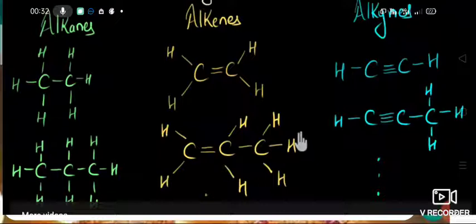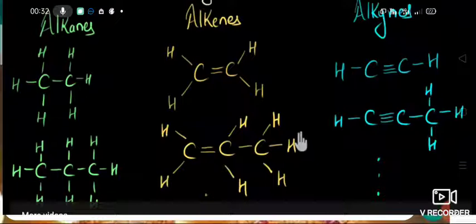If 3 carbon atoms are present, how do we name it? In the alkane group we name it propane. If it contains a double bond, you have to remove A and add the letter E. So propane is converted into propene. Propene is a hydrocarbon with 3 carbon atoms and a double bond. So for alkene, the examples given here are ethene and propene.